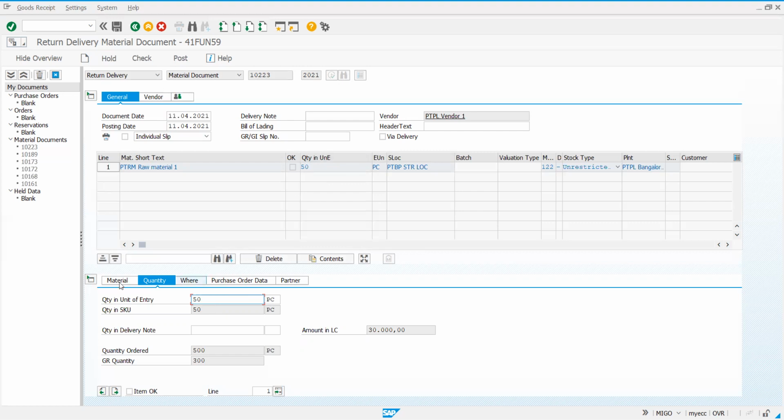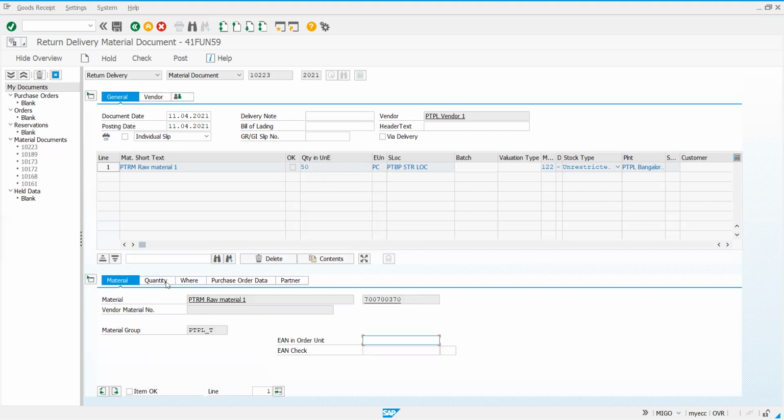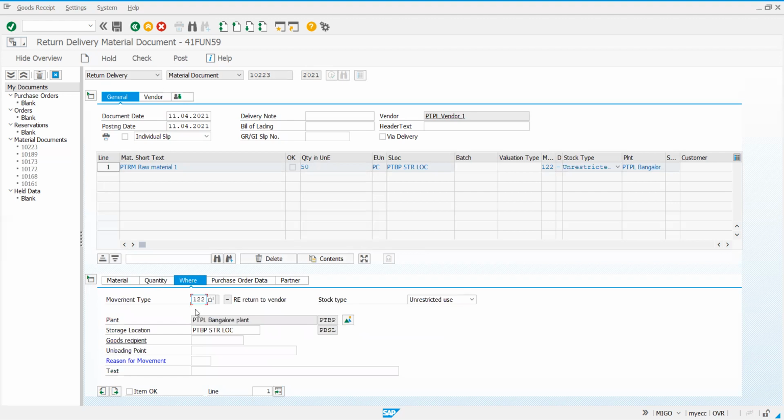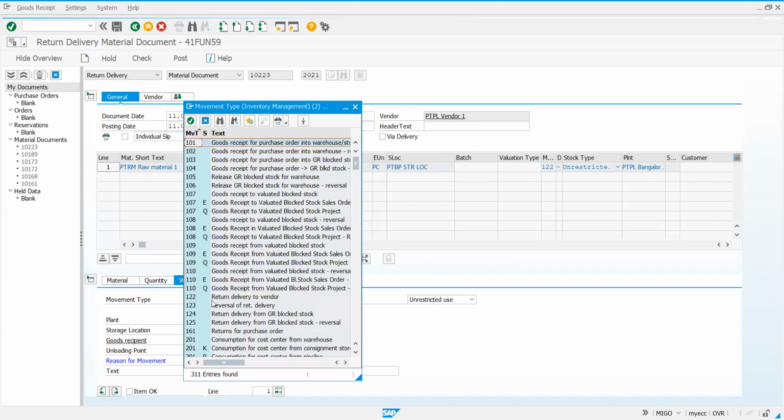Then if 50 is being returned, I should mention why it is being returned. Under where, observe, this is one more important thing you need to notice: movement type 122. Make a note of this movement type. What is this 122? 122 is return delivery to vendor.